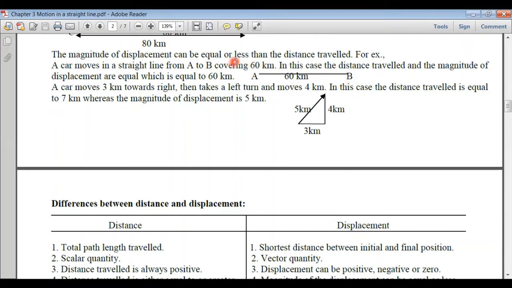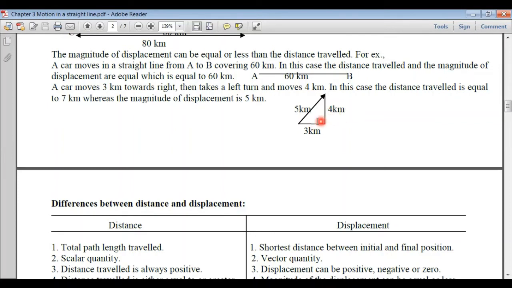Also, the magnitude of displacement can be less than the distance traveled. Let's take an example. Let a car move towards right covering 3 kilometers, then it turns towards its left covering 4 kilometers. So here the distance traveled is 3 plus 4, that is the total path length, 7 kilometers.